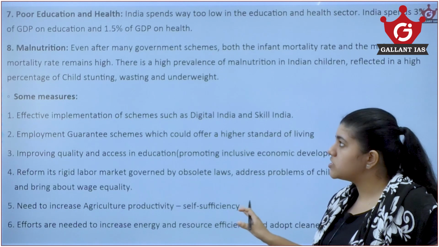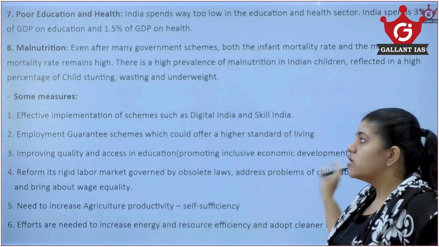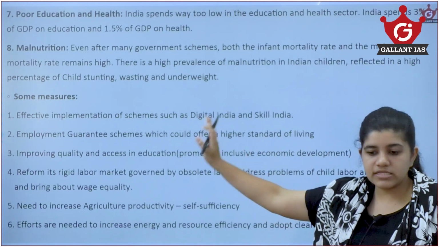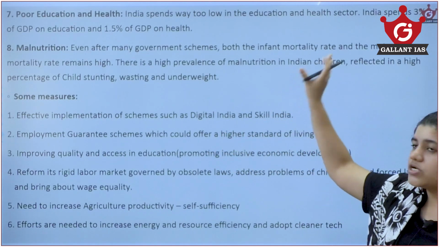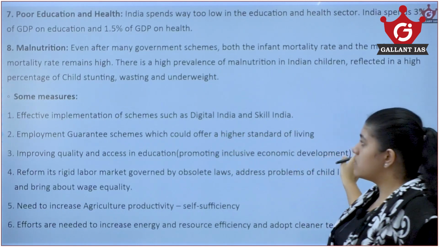So these are some of the measures that can be taken. Please go through the answer. I know it was a bit fast. Please go through it. I have given everything in detail in the PDF.